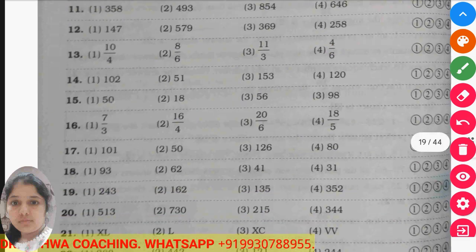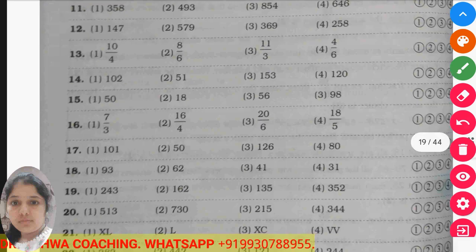Okay. Now again 102, 51, 153 and 123. If you look carefully, all the numbers are divisible by 17 except 123. So 123 is the odd one out here. 17 3s are 51, 17 9s are 153 and 17 6s are 102.